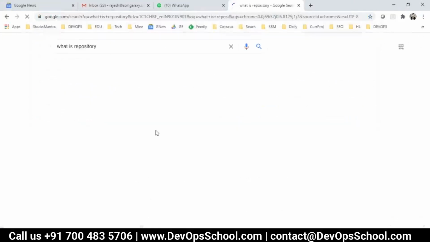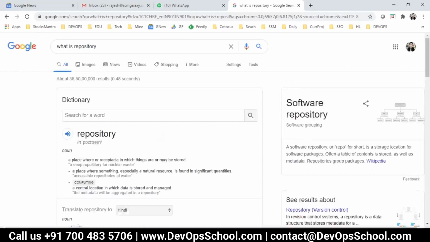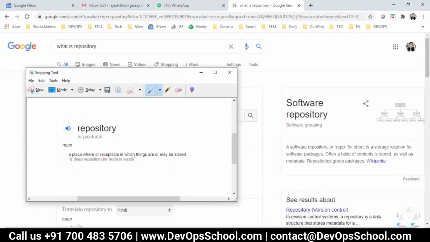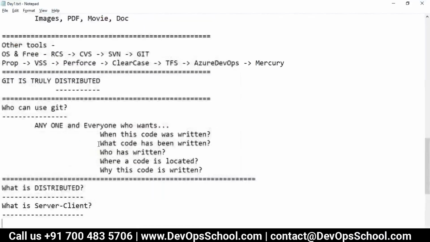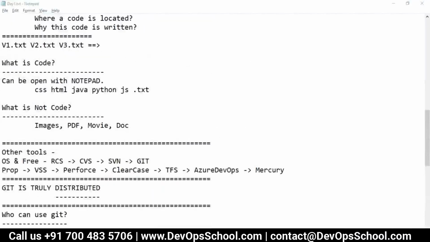What is a repository? If I read it, a place or receptacle in which things are or may be stored, right? So something which we store. Here it's code, so of course in this repository we'll store the code.